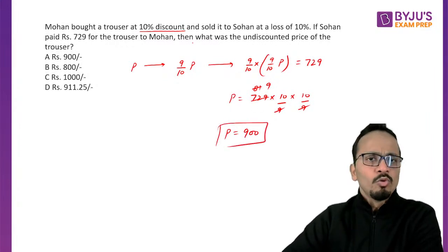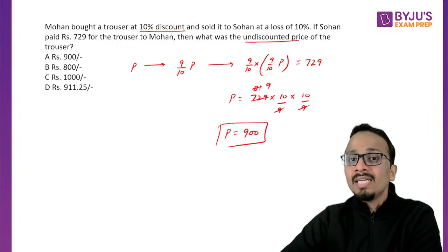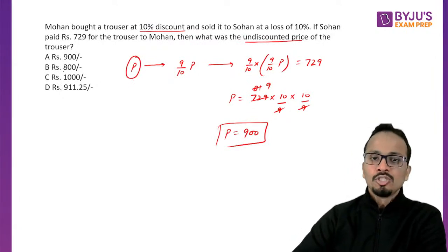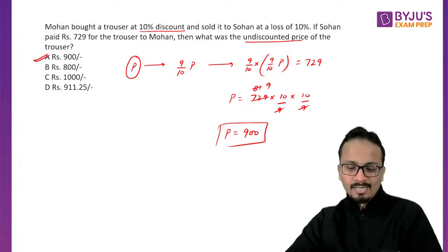All right. And what do we have to find out? The undiscounted price. So that means we have to find out the value of P. So yes, the answer is 900.